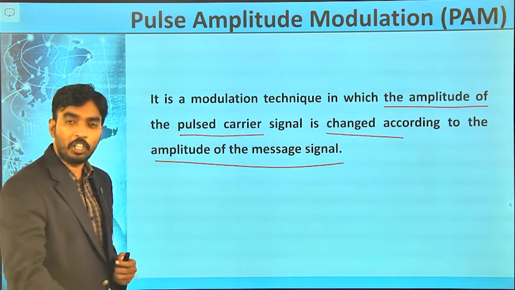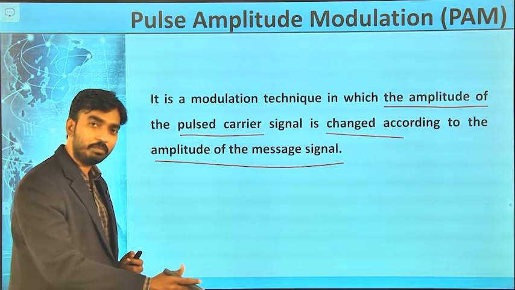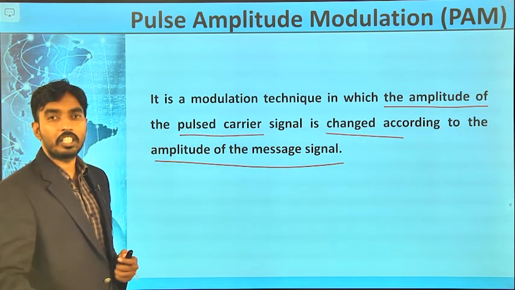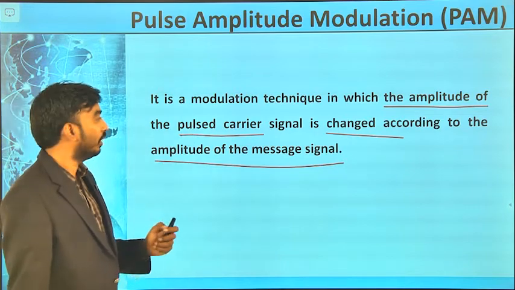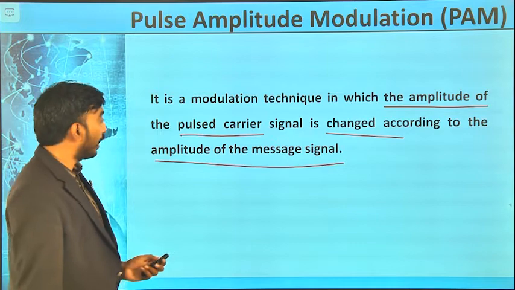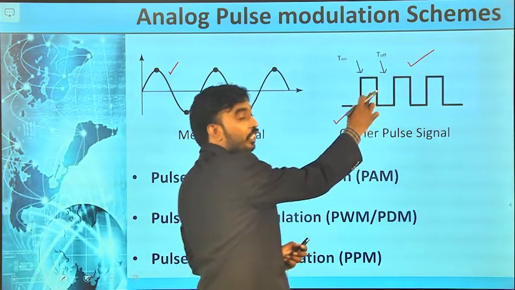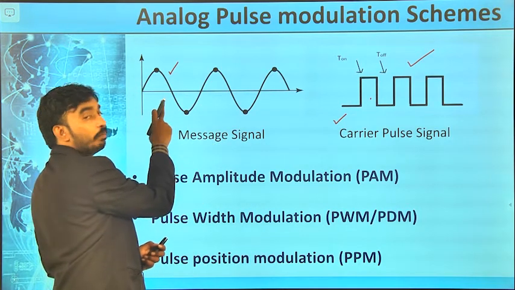Like, what is amplitude modulation? The amplitude of the carrier signal is varied with respect to the instantaneous values of the message signal. Whereas in pulse amplitude modulation, the amplitude of the pulse signal is varied according to the amplitude of the message signal.